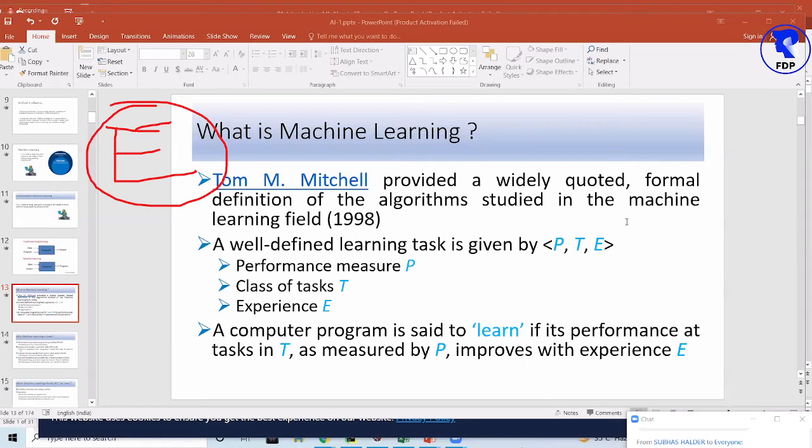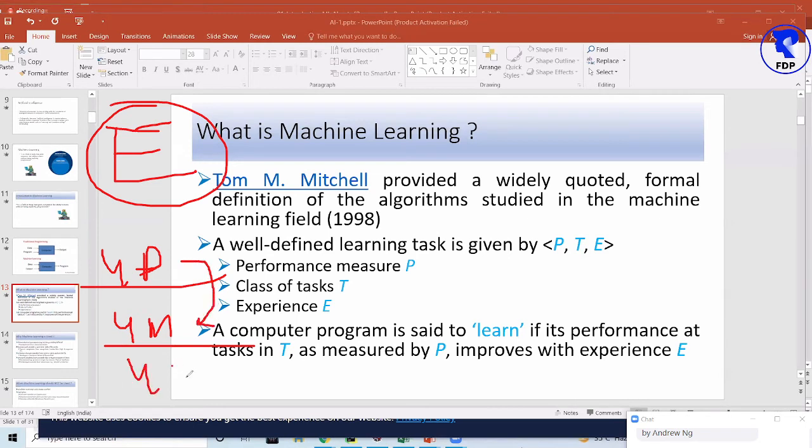Suppose there is a person who learned driving a car just 4 days back. After 4 days, compare the performance and the error when the same person has learned driving for 4 months. After 4 months, the performance will improve. After 4 years, the performance is even more improved.